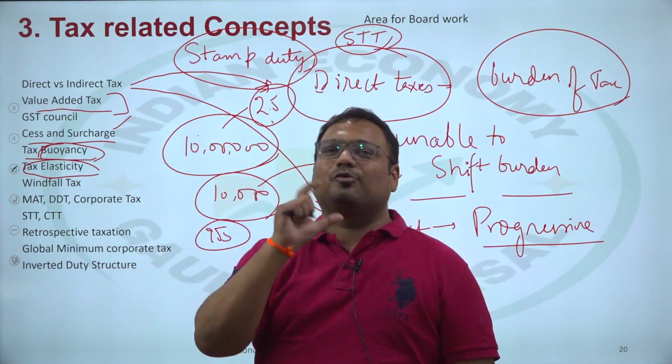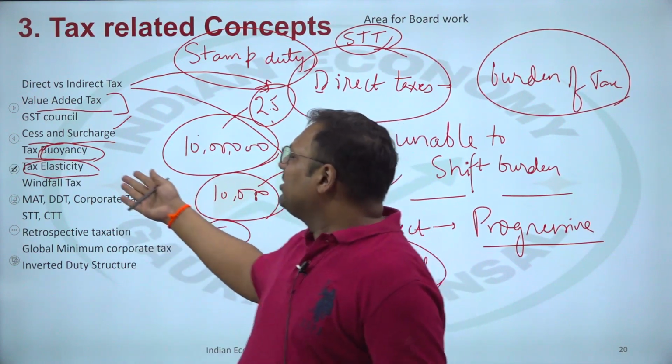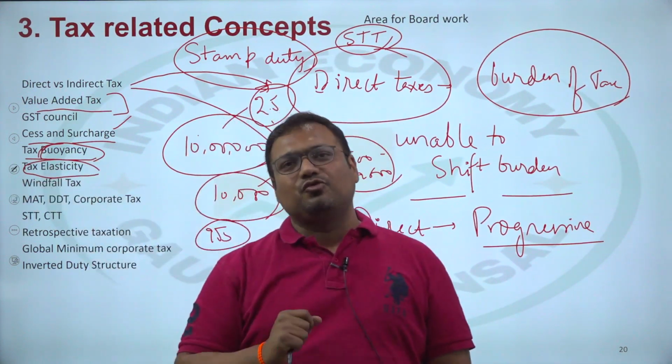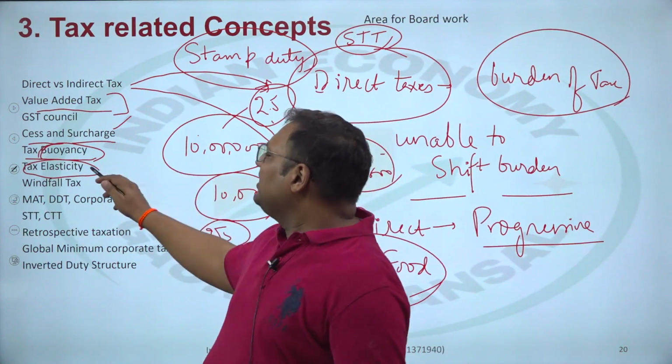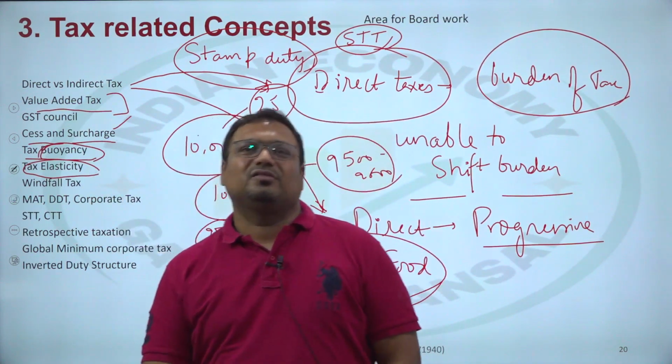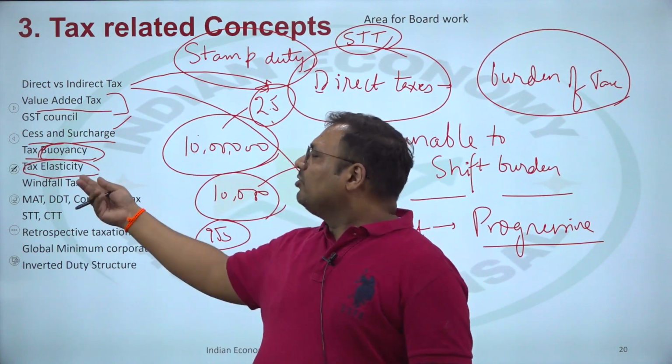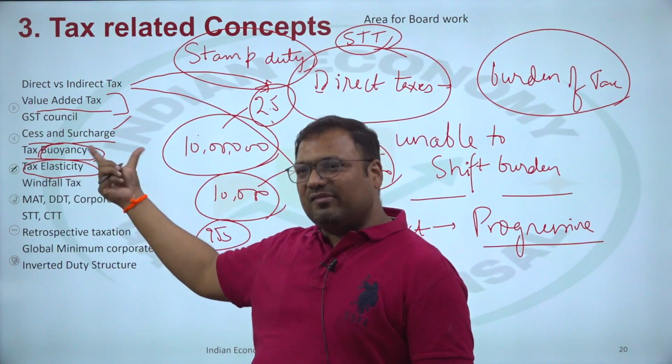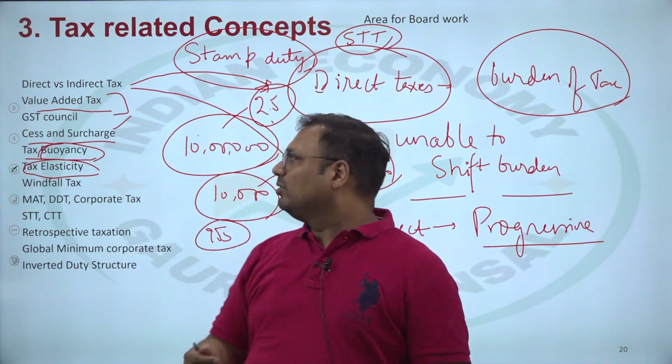But generally when we say tax elasticity, we refer to GDP. So percentage change in tax divided by percentage change in GDP, that is tax elasticity. Generally if tax elasticity is high, flexibility of government is high, which is good.